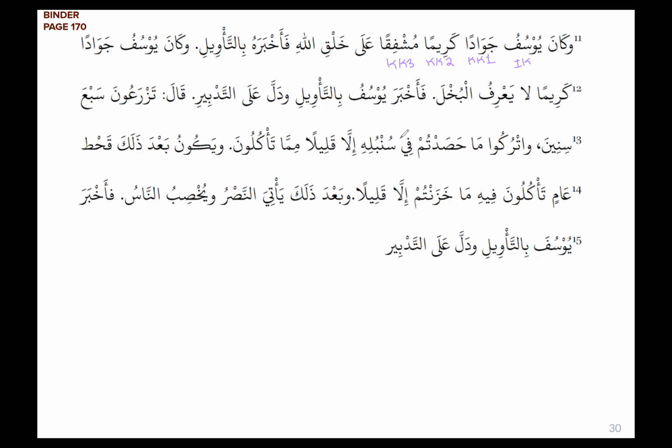To continue from here, ala khalqillahi is a jar majrur construct, and khalqillahi is an idafa. So ala is our harf jar, and khalq is our ism majrur. That's why it has a kasra in the jar case. Allahi is our mudaf ilayhi for the mudaf khalq. So khalq is both the mudaf and the ism majrur, but it takes its case from the fact that it's an ism majrur. The i'rab or the ending of a mudaf can change depending on its role in the sentence. Allah is our mudaf ilayhi, and it's in the jar case, that's why it has a kasra.